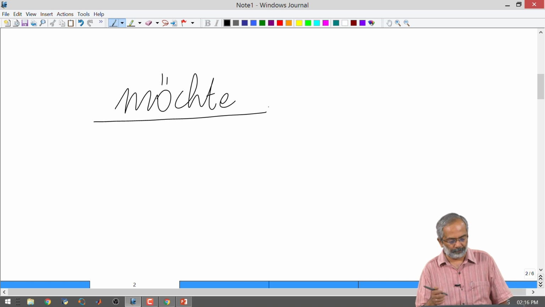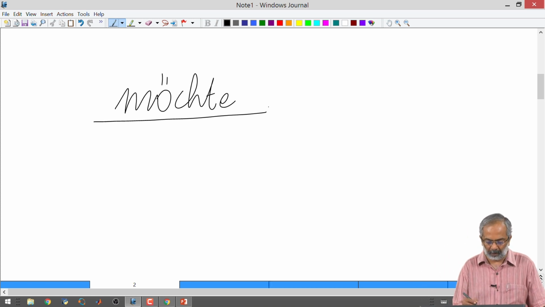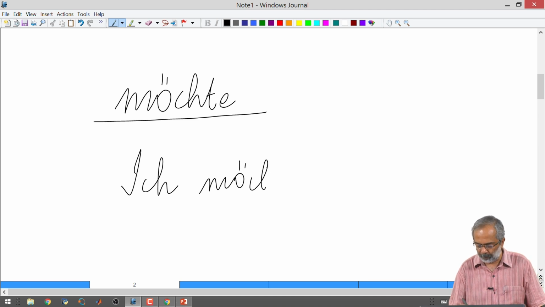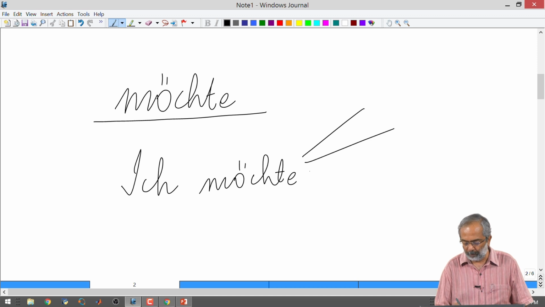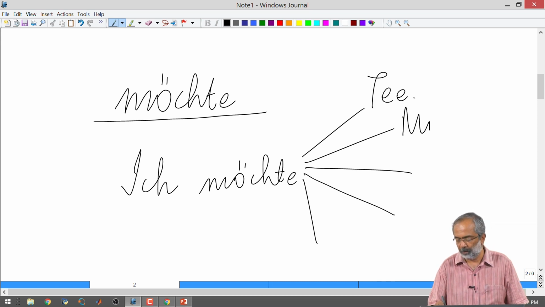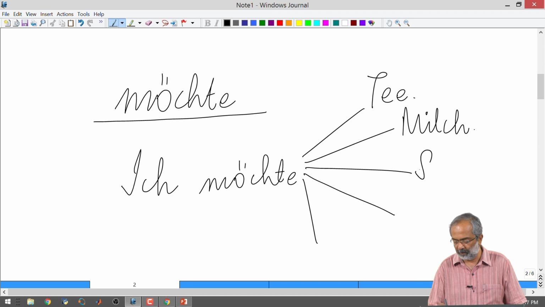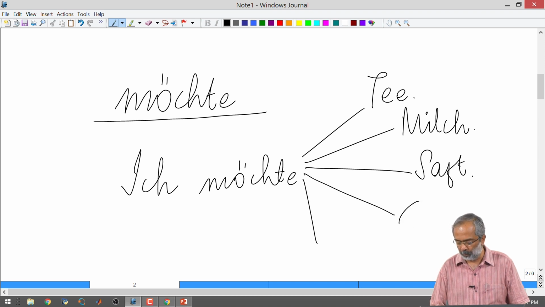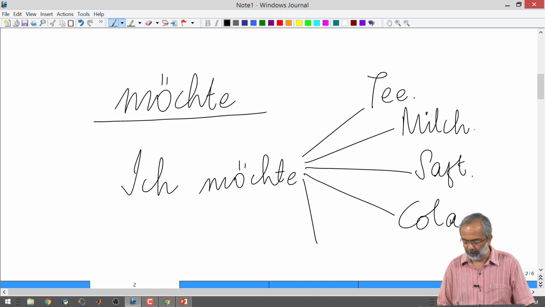So the sentences we have learnt are ich möchte, and then you can finish the sentence with ich möchte Tee, ich möchte Milch, ich möchte Saft, ich möchte Cola oder ich möchte Wasser.